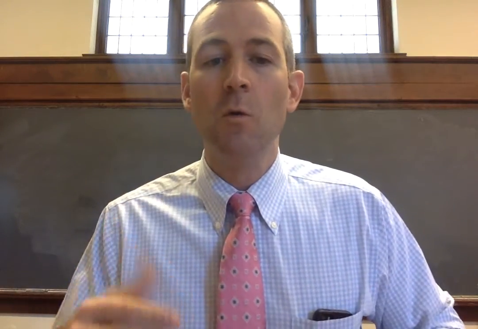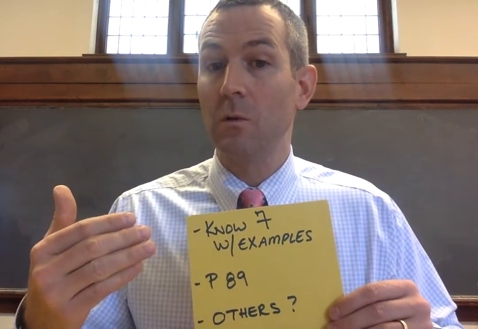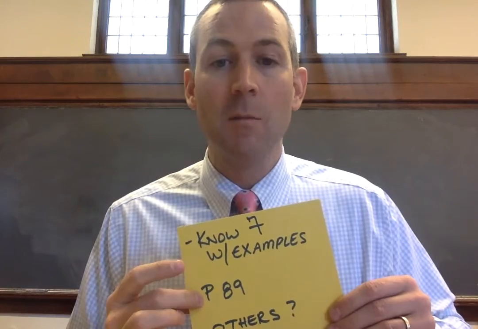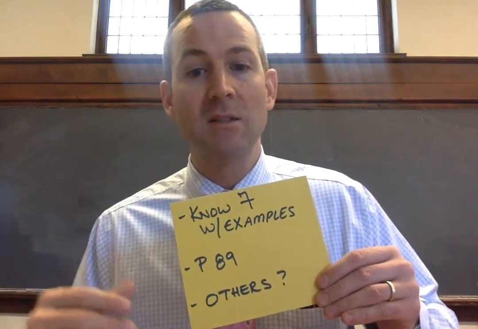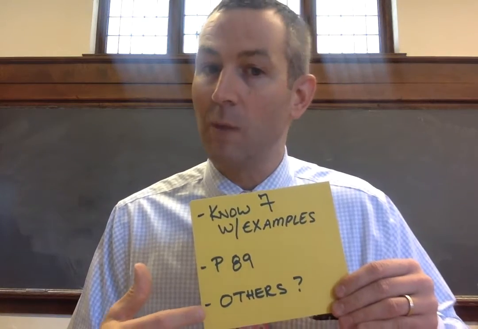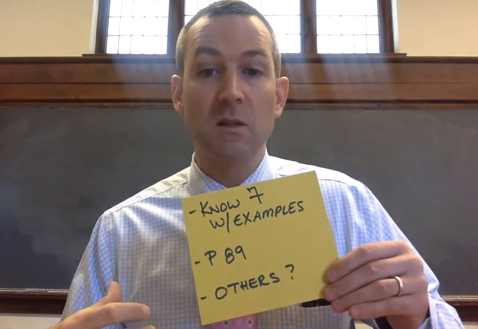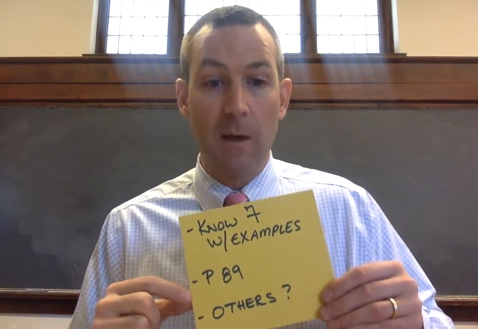So how do you move with this? Well, know the 7 rules with some examples, right? Have an example for yourself for each one of the rules, right? Page 89 in the book gives you some more information, some more examples, and a nice list of adjectives, and there's a whole bunch of other adjectives, right? So check on the Schoology page, look for the other list of adjectives that we've got, and apply all these same 7 rules to those adjectives, okay?